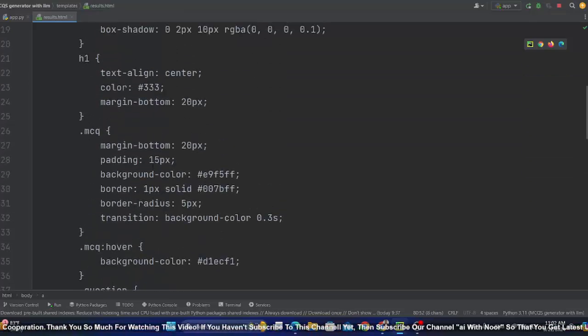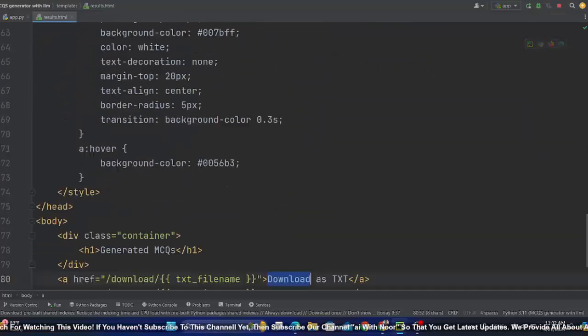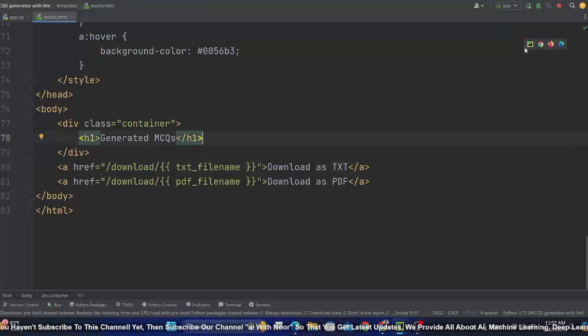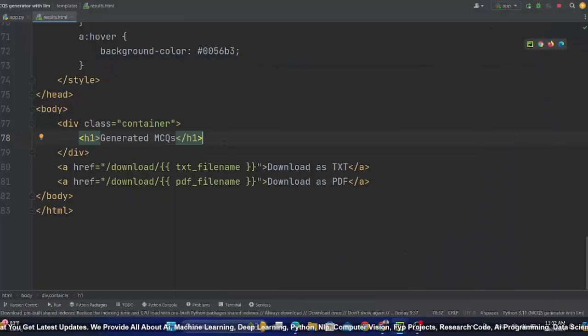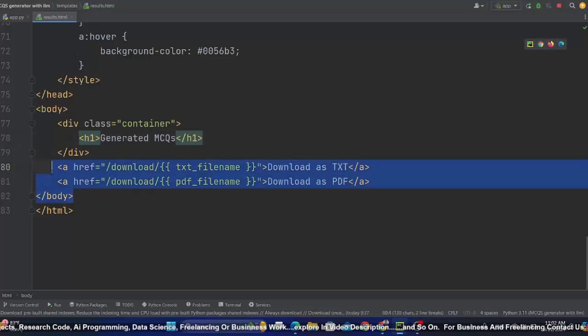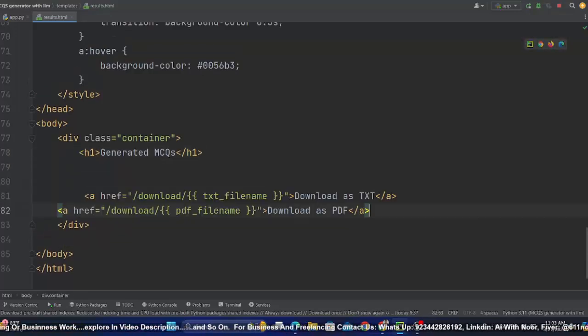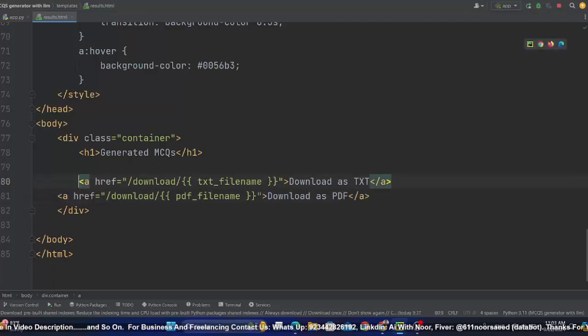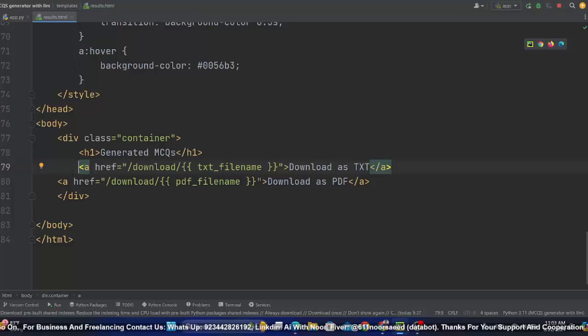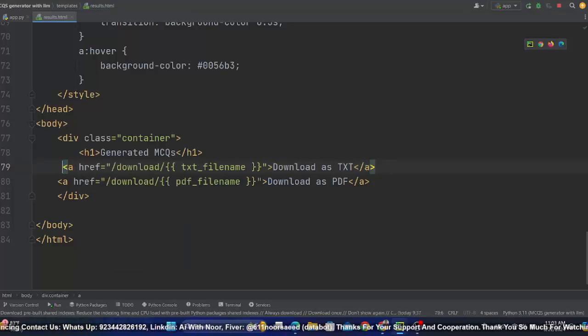I have also added CSS for everything. Now let's implement the logic for displaying here. But before that, if I just open it from here, let's see what happens. So this is the generated result and the buttons are right here, but we will see that. Now, I think the buttons must be within the container, not outside the container. Yeah, let me cut from here. Let me paste here. Like this.